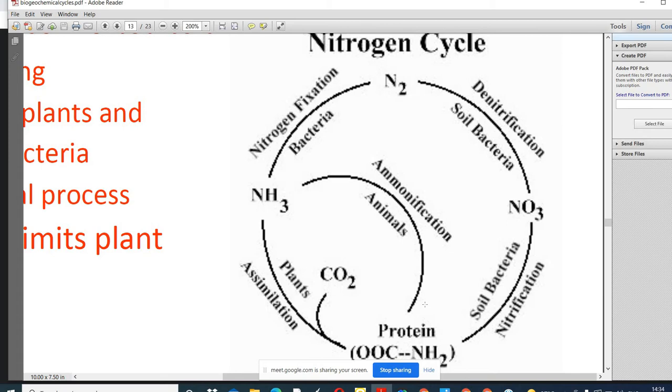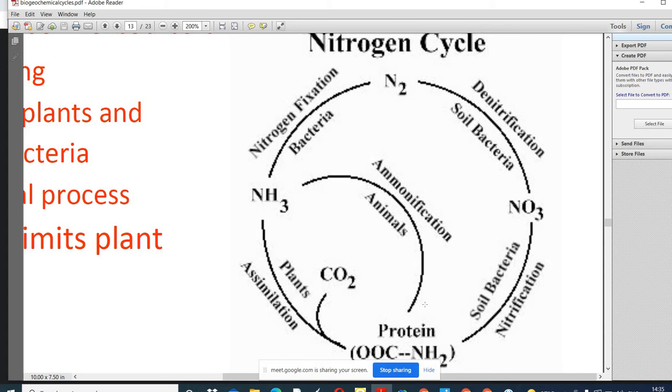Azotobacter is also the name of a bacteria involved in this. There are some blue-green algae named Anabaena and spirulina. These are examples. And there is one important, famous bacteria known as rhizobium. Rhizobium bacteria is called a nitrogen fixation bacteria. So rhizobium plays an important role in nitrogen fixation.